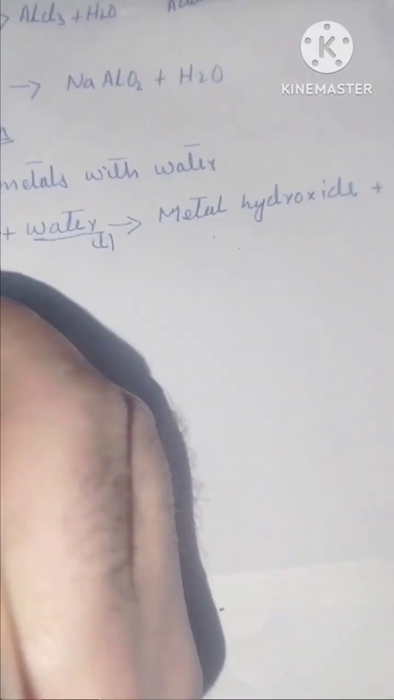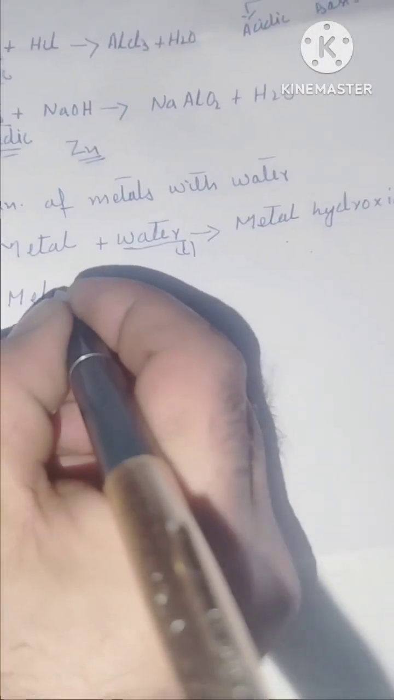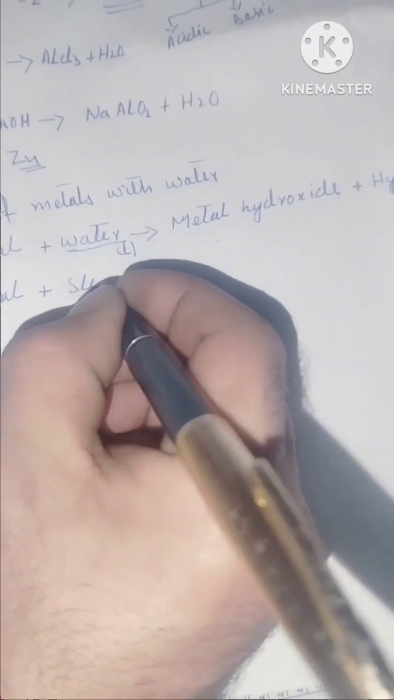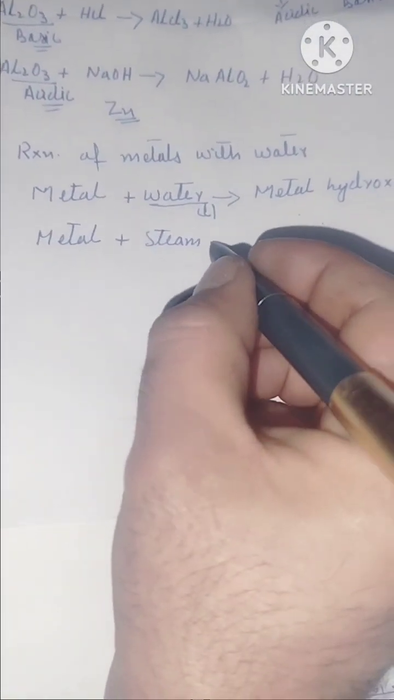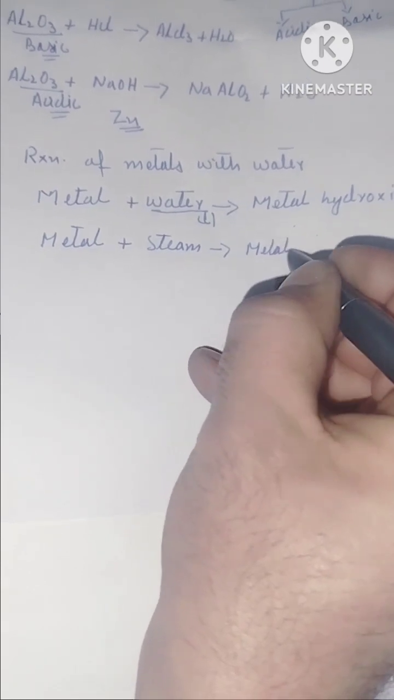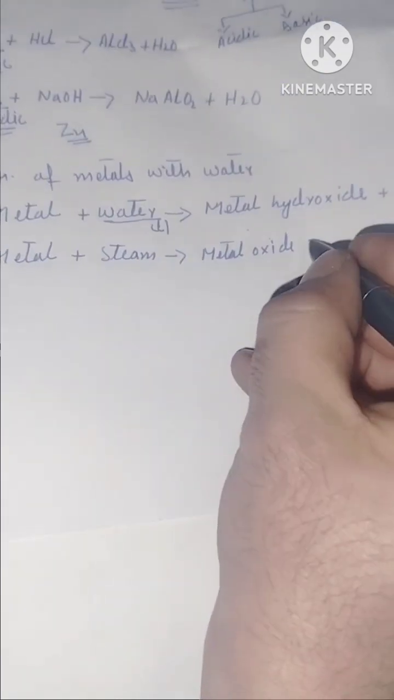Now यहाँ पे चूंकि मैंने अभी पहले कहा था कि metals react with water and form either metal hydroxides or metal oxides. If a metal reacts with steam, steam means the gaseous form of water, so when a metal reacts with steam, it forms metal oxide plus hydrogen gas.